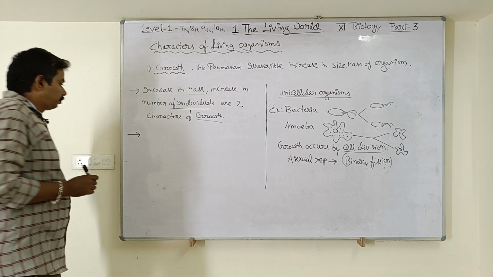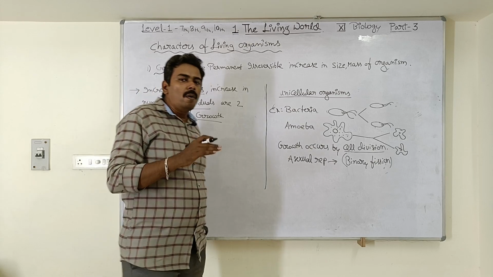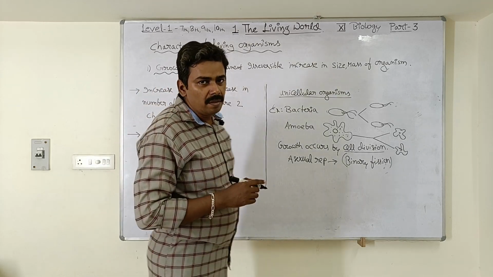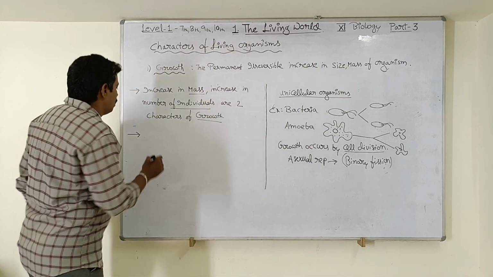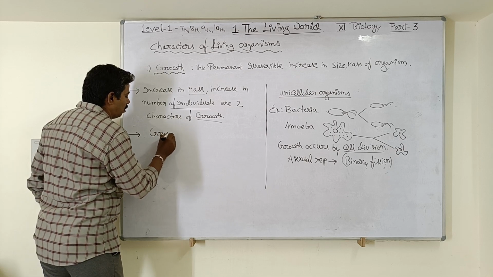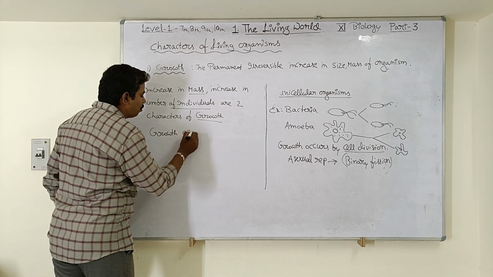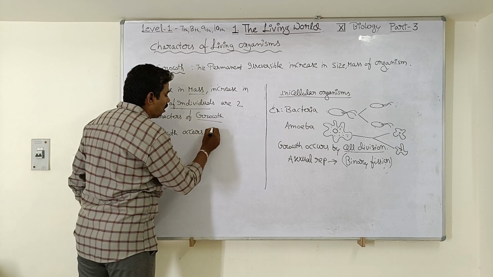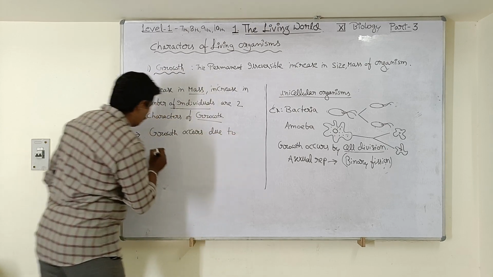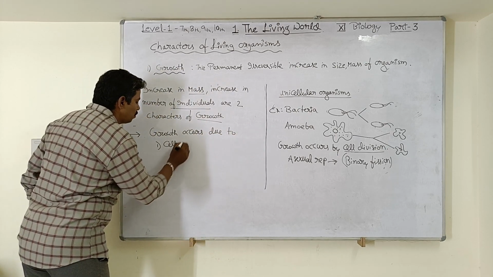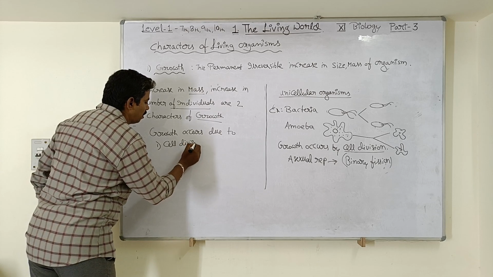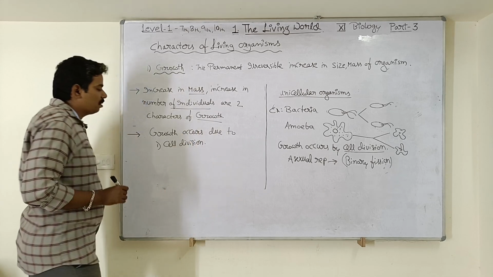Now we will discuss how actually growth in living organisms will occur. Growth occurs due to number one, cell division, which we have already discussed. Growth occurs due to cell division.